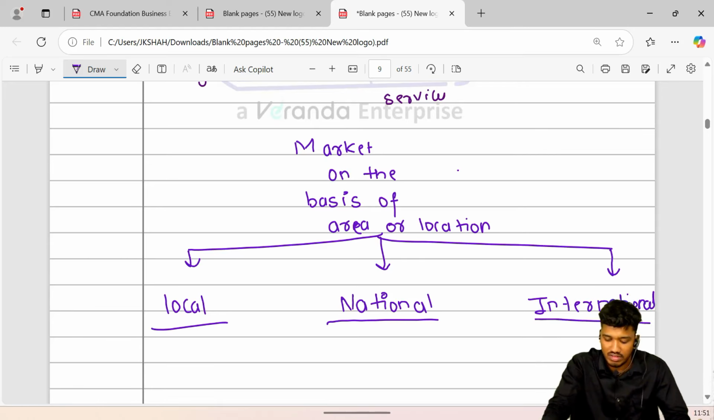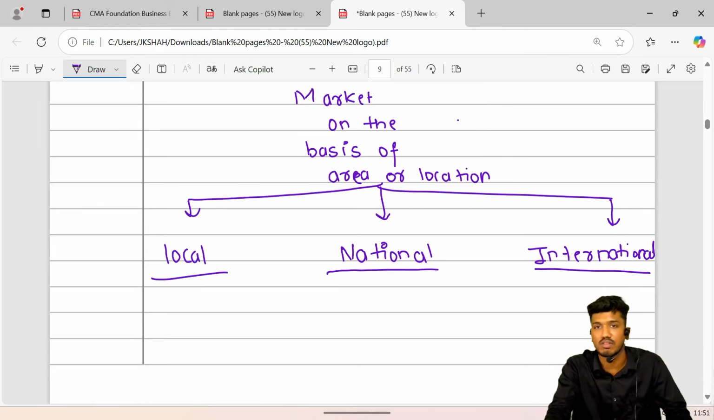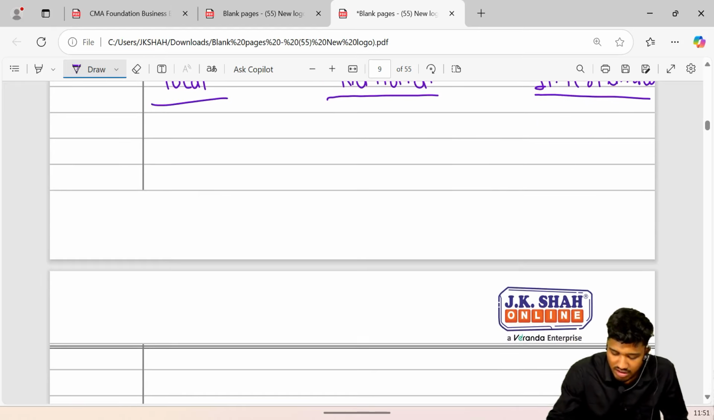Yeah, so that way it is. Okay, so a market which is located near your local limit is called a local market. A national market is basically for the goods and services which are sold within the country, and an international market is for goods which are produced in one country and sold in another country. That way, it is market on the basis of area or location. It could be local market, national market and international market.